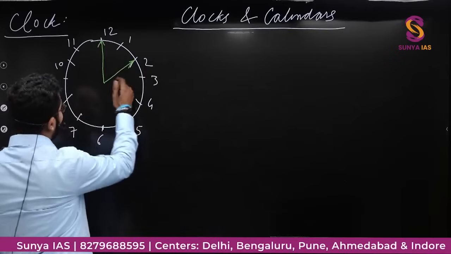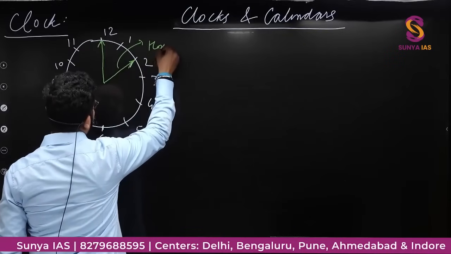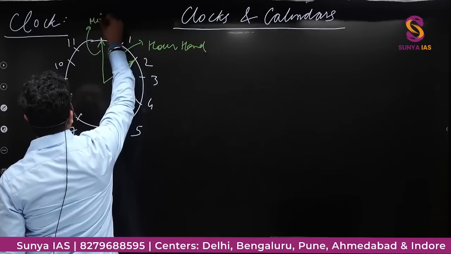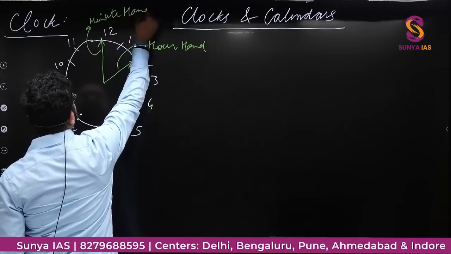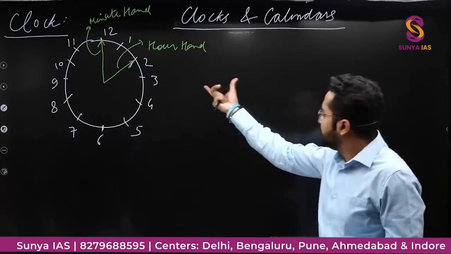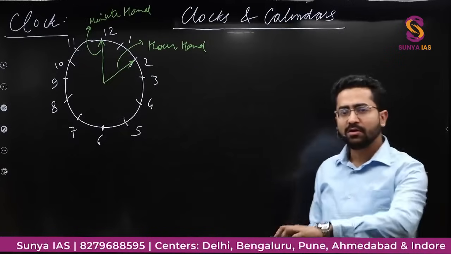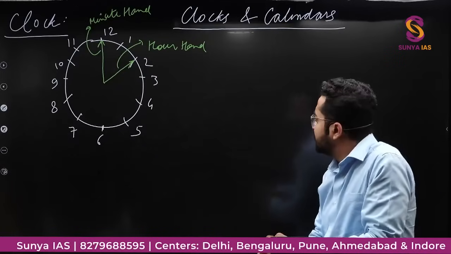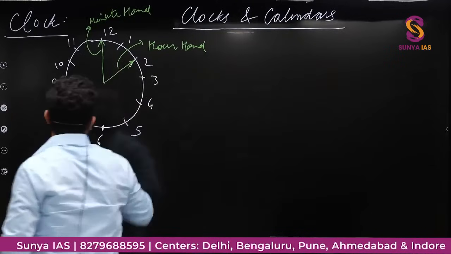So this hand is the hour hand and this is the minute hand. Okay, so you know these things. Everybody knows how to see the time on a watch, this is nothing new. So this is the hour hand, this is the minute hand.